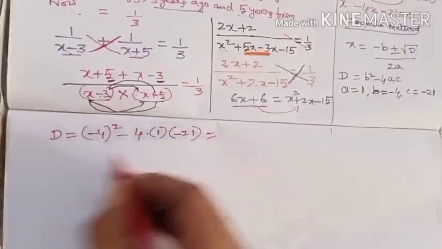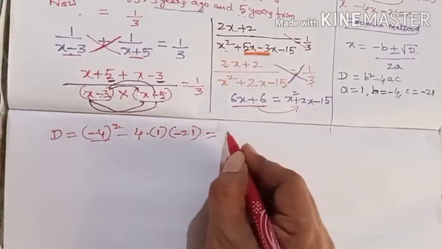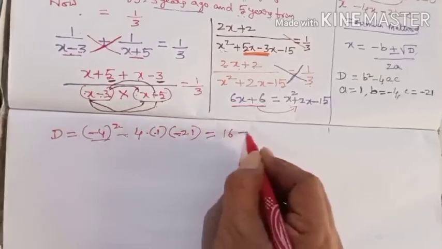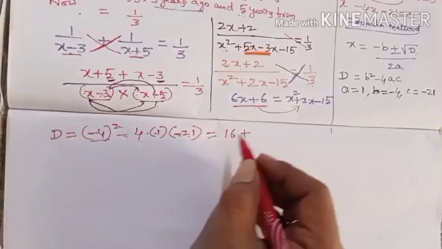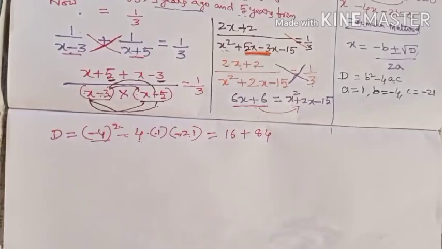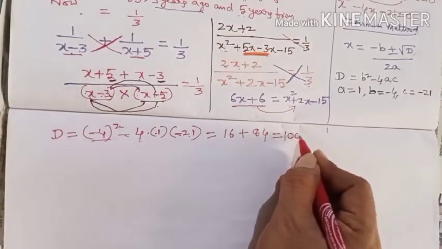That is equal to minus 4 whole square, plus 4 square is 16, minus into minus is plus, then 4 21s, 4 twenties are 80, 4 ones are 4, it is 84. Therefore this is equal to 100.